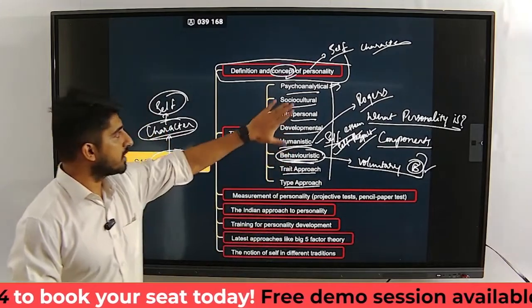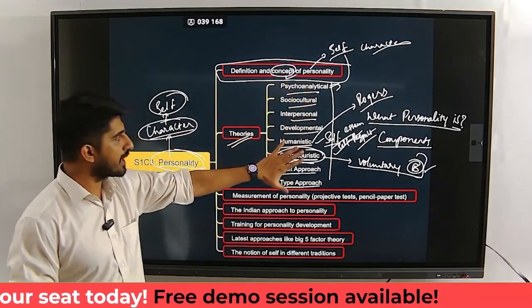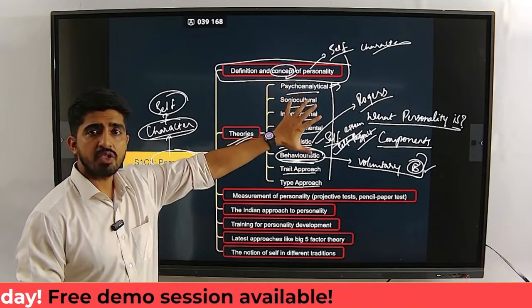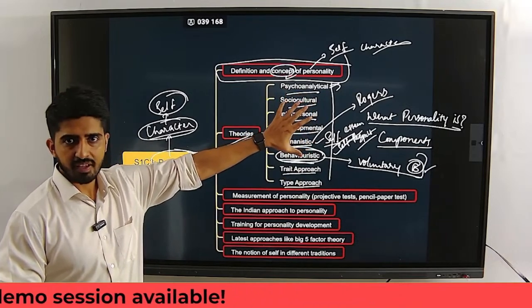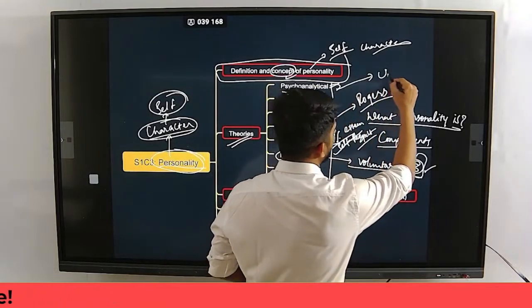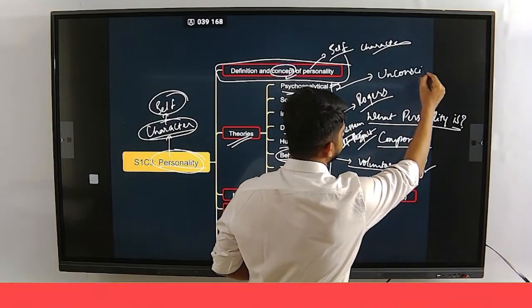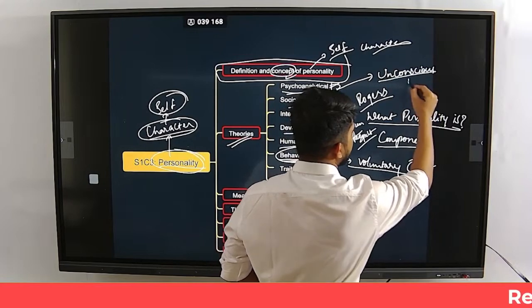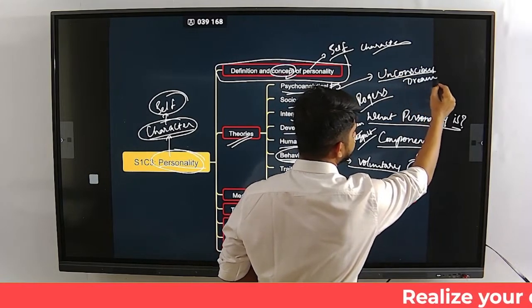So the perspectives they have, they are so varied. Psychoanalytical school, Freud stresses so much on unconscious aspects. He stresses on dreams.